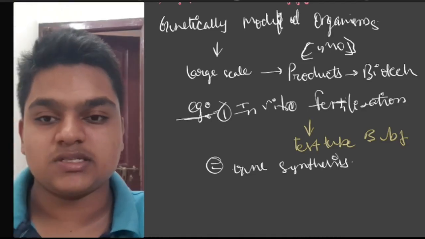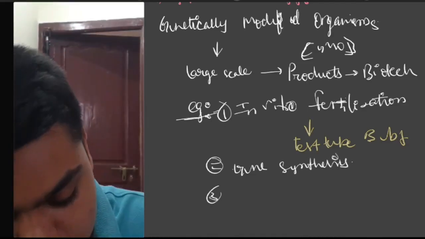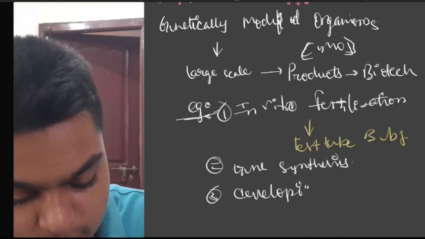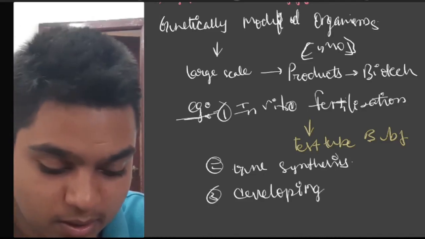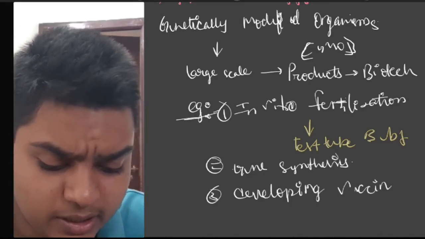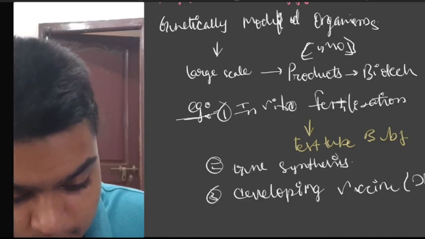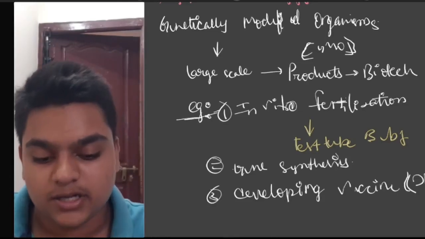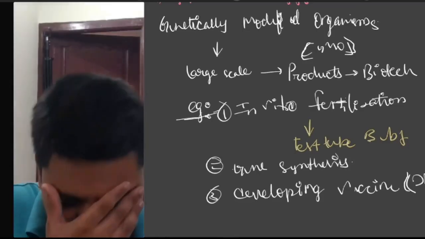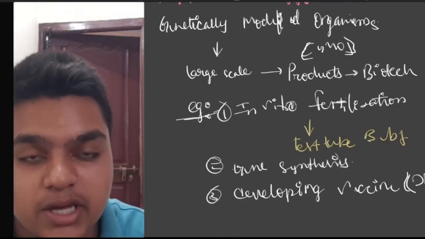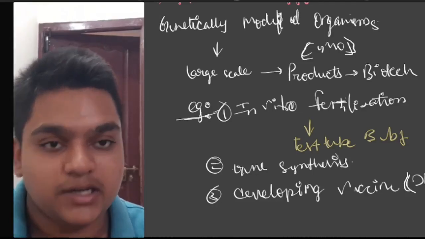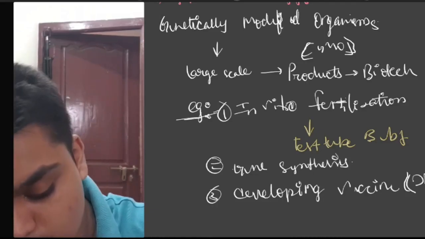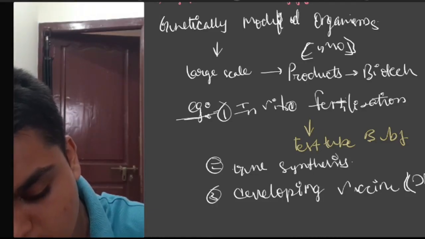Developing vaccines. We are developing vaccines, like the vaccine for corona, especially DNA vaccines. Do not worry about these vaccines. We will be covering them under the Human Health and Disease chapter. Next, correcting defective genes. Yes, we are correcting defective genes. That is in your chapters.